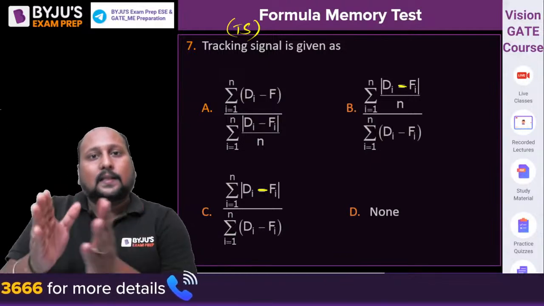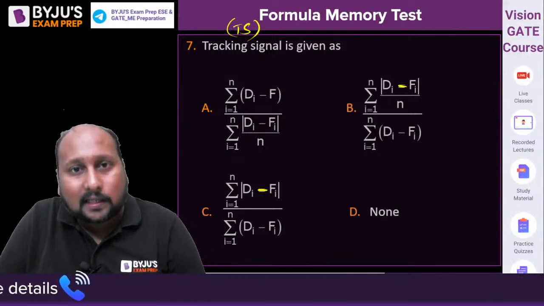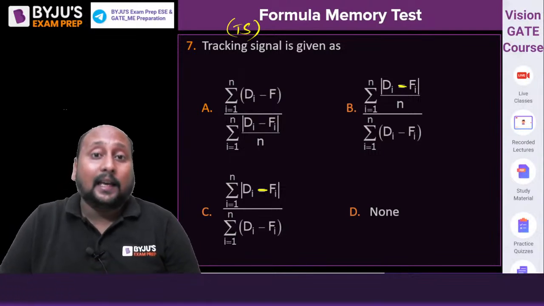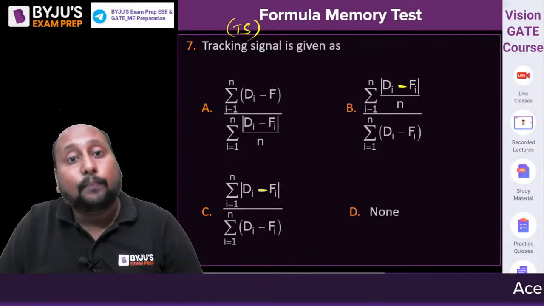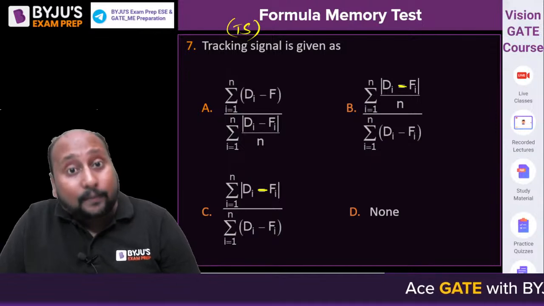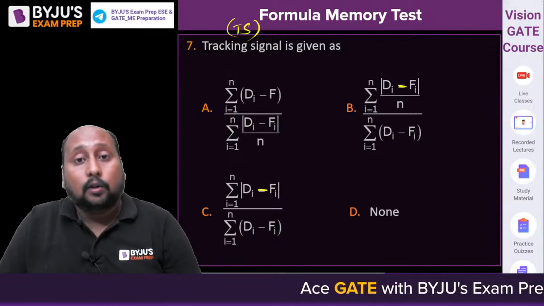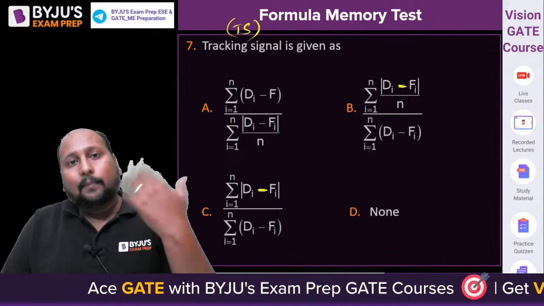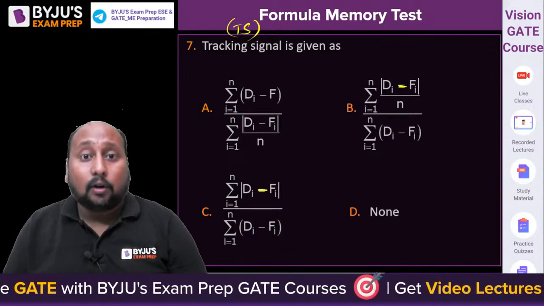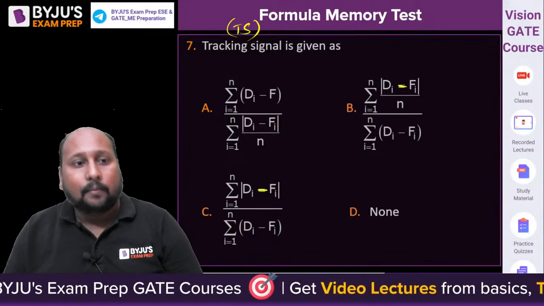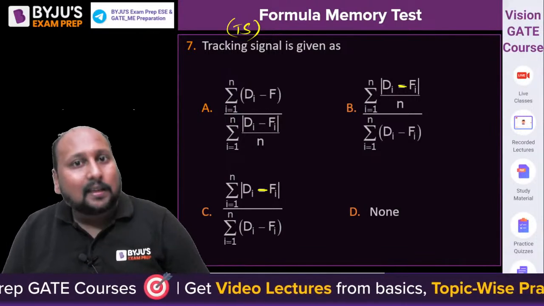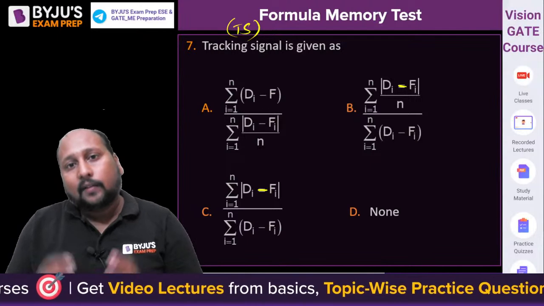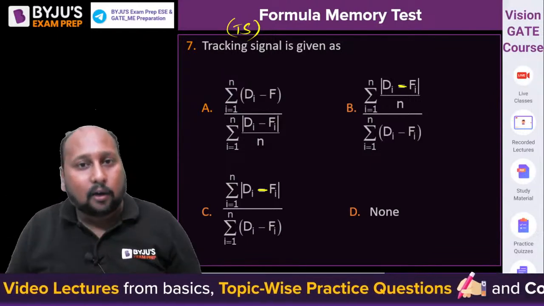At one point the company will go into losses, and you may have to close the company. If you blindly follow a forecaster who is not doing it appropriately, it will be very difficult. So the tracking signal helps us identify whether the forecaster is forecasting the value appropriately or not.